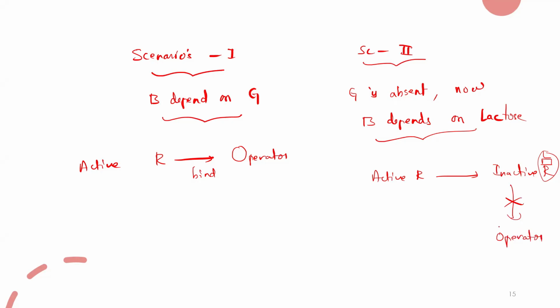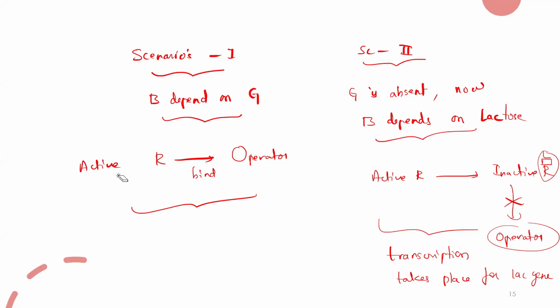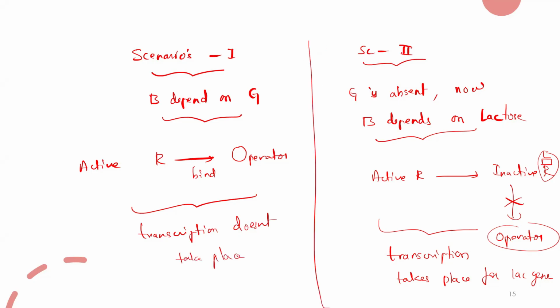When it cannot bind to the operator, transcription happens, so transcription takes place for the lac genes. Whereas in the first case, when the repressor is bound to the operator, the RNA polymerase cannot move forward, so transcription doesn't take place. Understood these two scenarios?